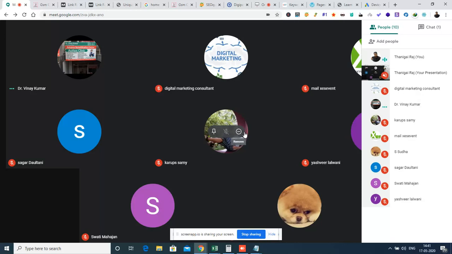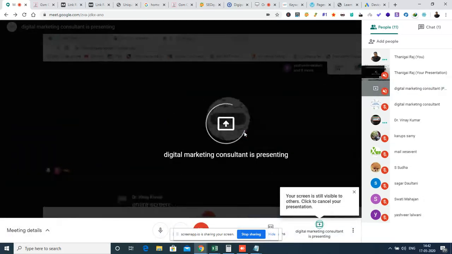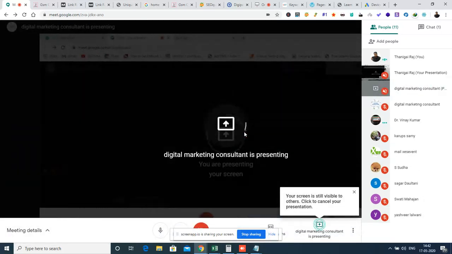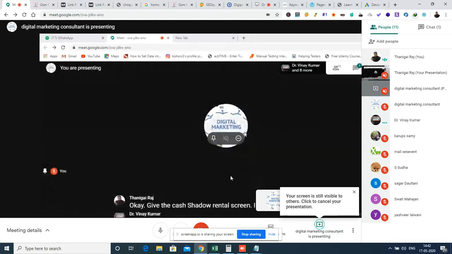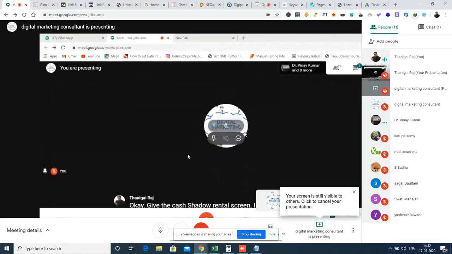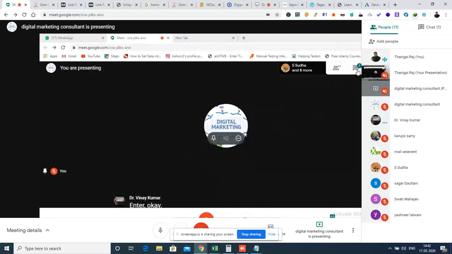The other options will create complexities. So choose share entire screen, and then it will ask for another option. Tell me what the option is. Share your entire screen. Okay, I think I am able to see the digital marketing consultant presenting. I can see Kishore's screen. Doctor Vinay, can you solve this?